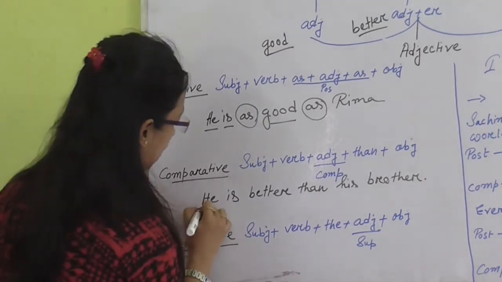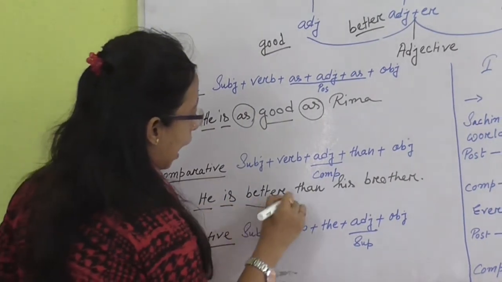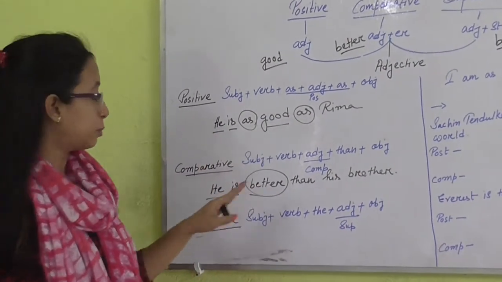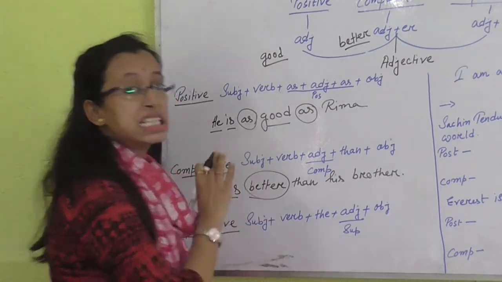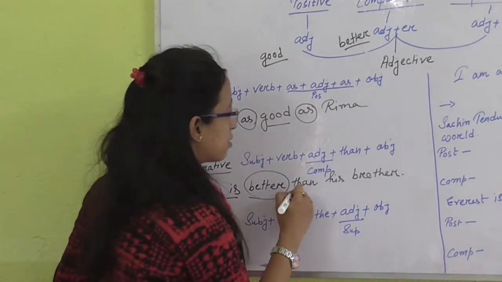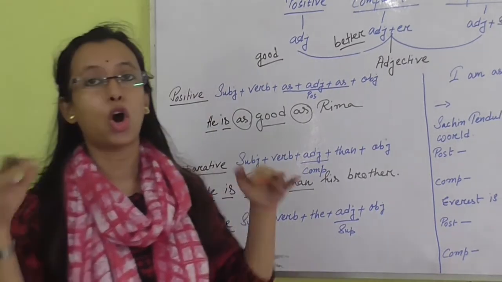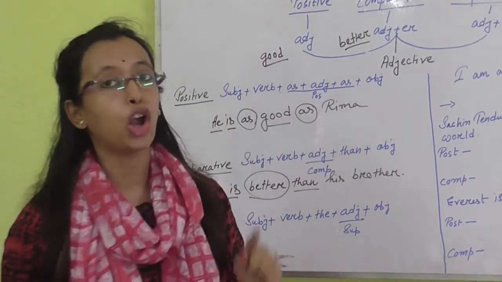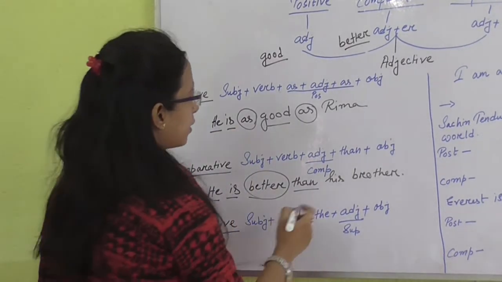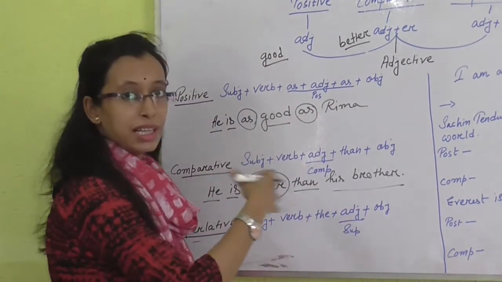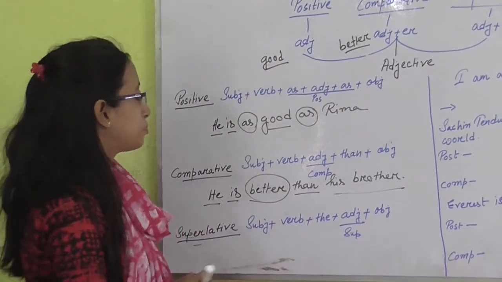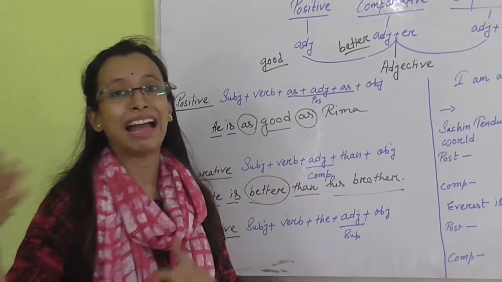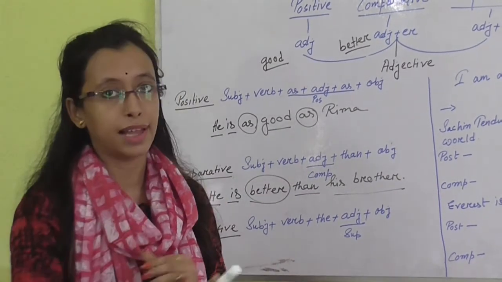Here is the subject, then verb, and then the comparative form of good. As it is a comparative degree, we need to use than. Always keep in mind that after the comparative degree in a sentence we always need to use than, and then the object. So it is, he is better than his brother. It means he is not like his brother, he is somehow better than his brother.